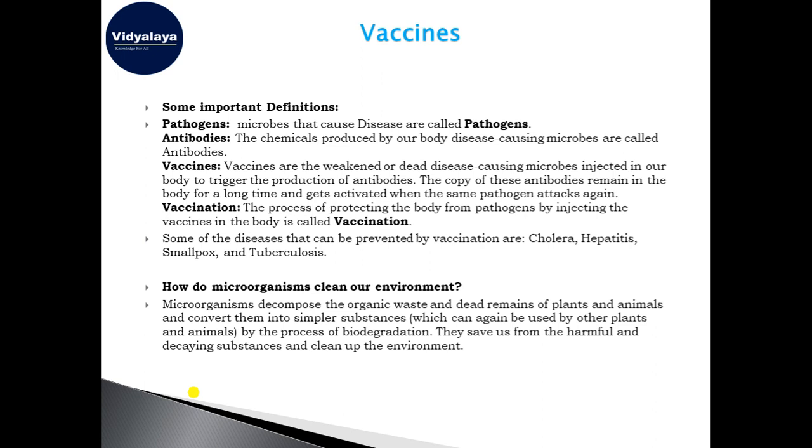and kills that pathogen in the coming future. So what is vaccination? The process of introducing that vaccine, that pathogen, into the body is called vaccination. Right now you can see there are a few marks on your body which are evidence of vaccination. Like on your left hand, on the upper side of your arm, you will see one spot. That is a vaccination.